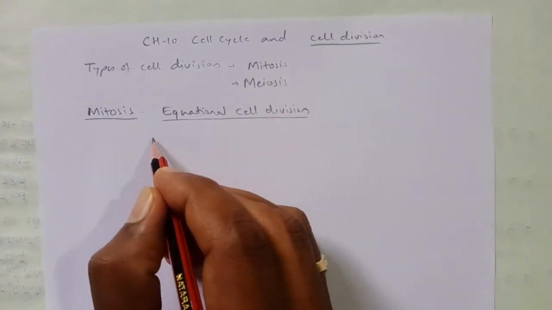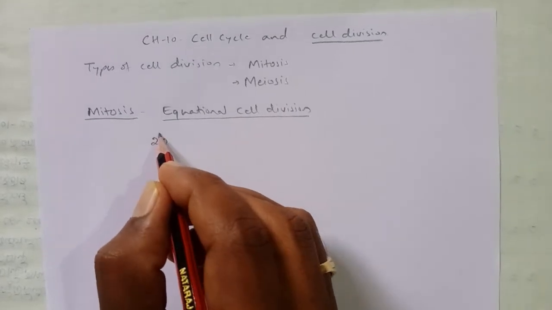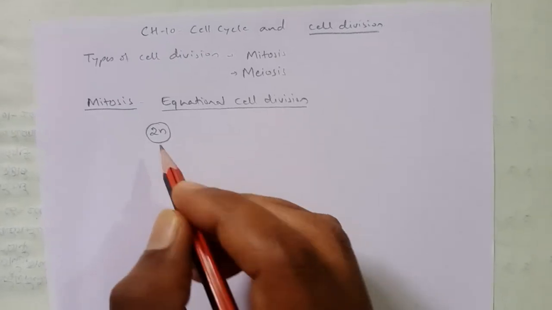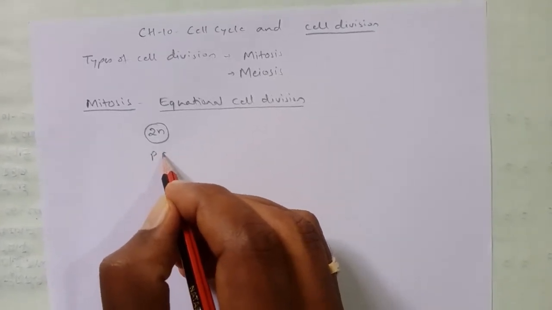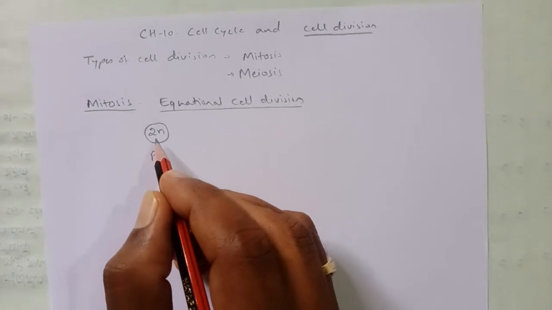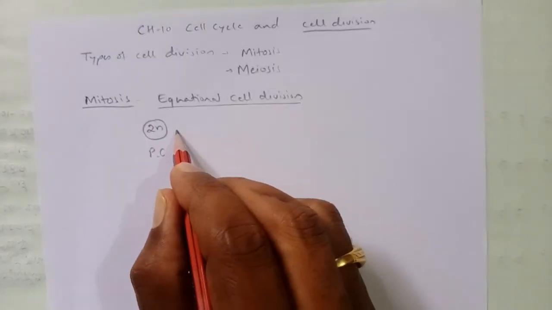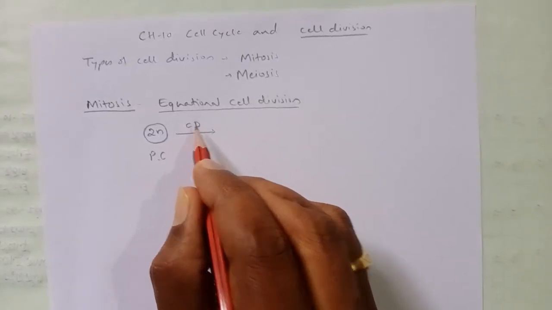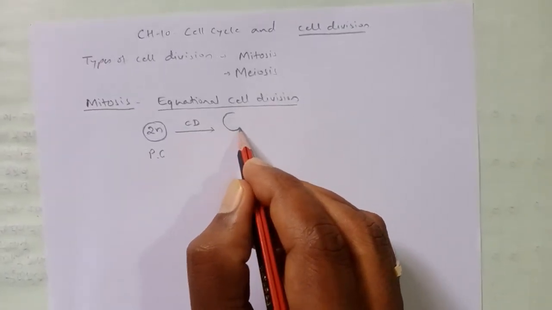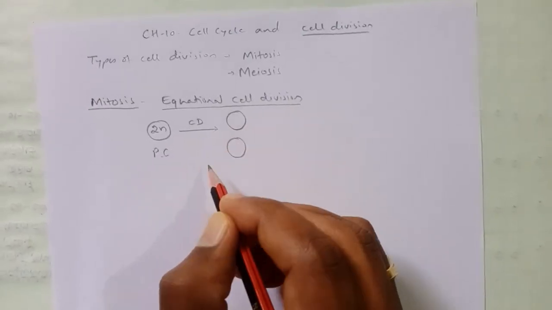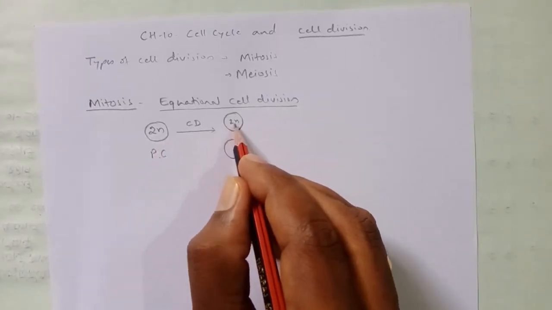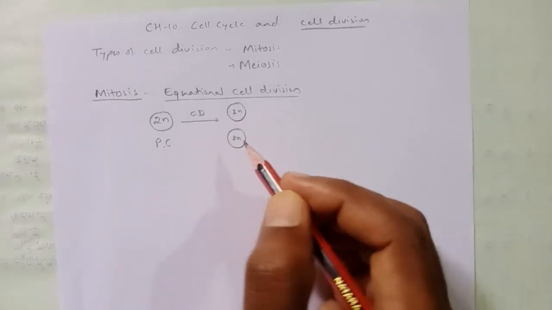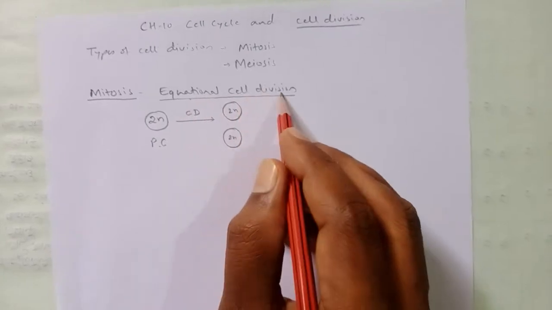Because if the parent cell has 2n number of chromosomes, that means diploid, and when it undergoes cell division, there is a formation of two daughter cells. The daughter cells also have the diploid set of chromosomes in each daughter cell. So that's what we call equational cell division.